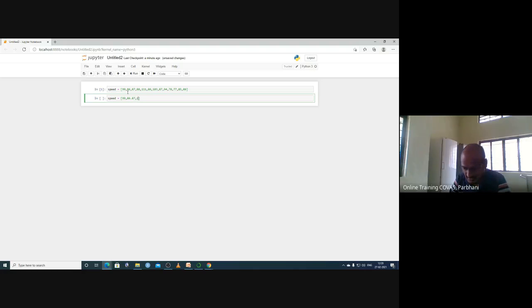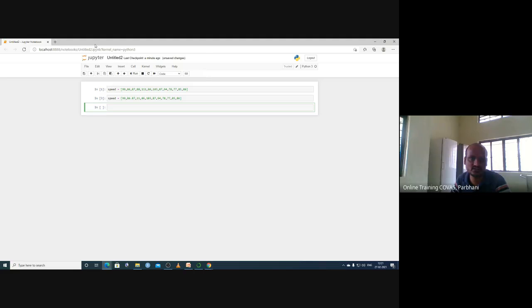These are different speeds of the car. Anything you want to analyze, you have to have that data in your data sheet. So 94, again 78, again 77, 85, 86. If you press Ctrl Enter, or Shift Enter, the next cell will come.